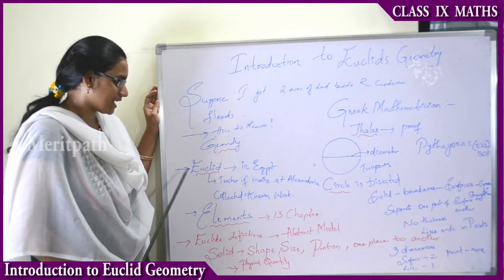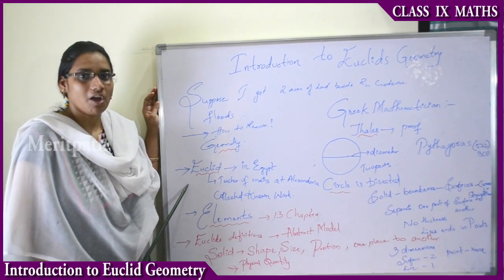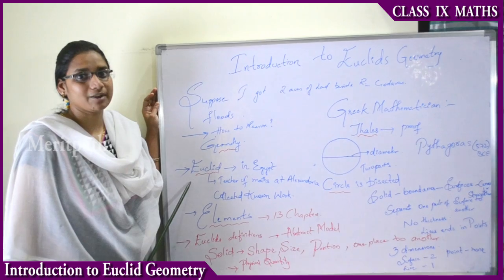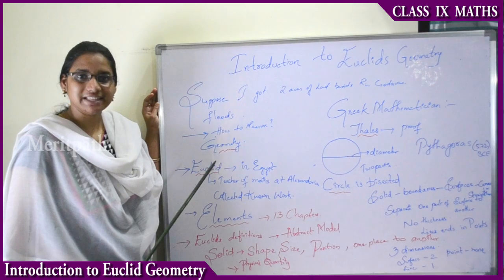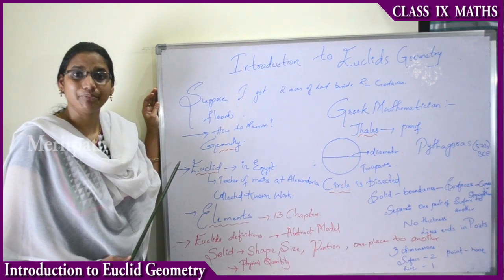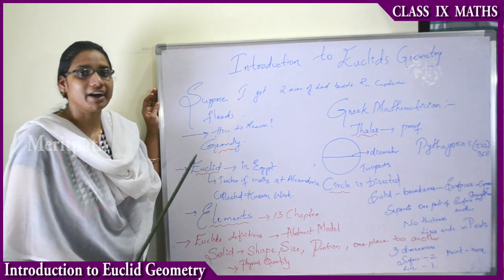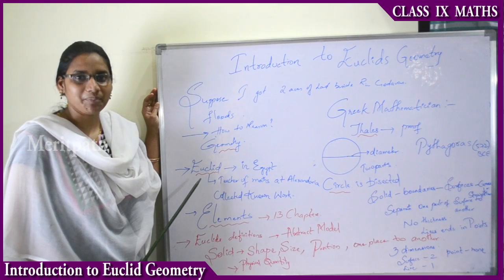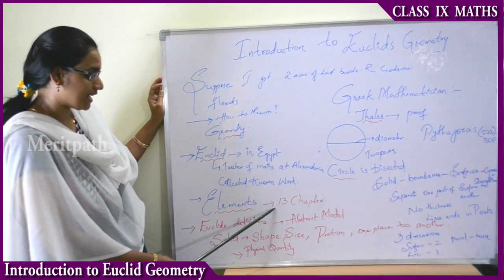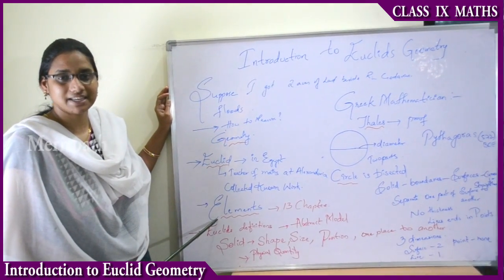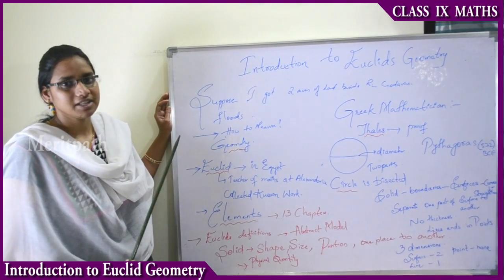Now let us take Euclid, the great scientist who defined and collected all the data that belongs to geometry. In prehistory we had many civilizations, but we don't have any proof for geometry. Euclid collected a lot of work related to geometry, mainly recorded in 13 chapters, and each chapter is considered an element. All these works are known as the Elements of geometry.